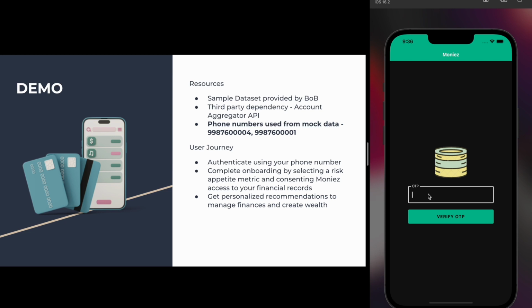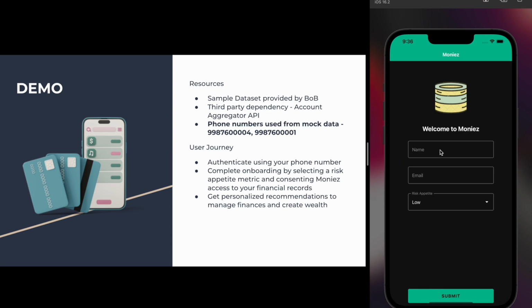On the login screen, the user first enters their mobile number, which is verified using a 4-digit OTP. On successful authentication, the user is directed to the onboarding form. The onboarding form takes the user's profile data like full name, email, and their preferred risk appetite to invest. The onboarding is now seamlessly completed with just 4 clicks.